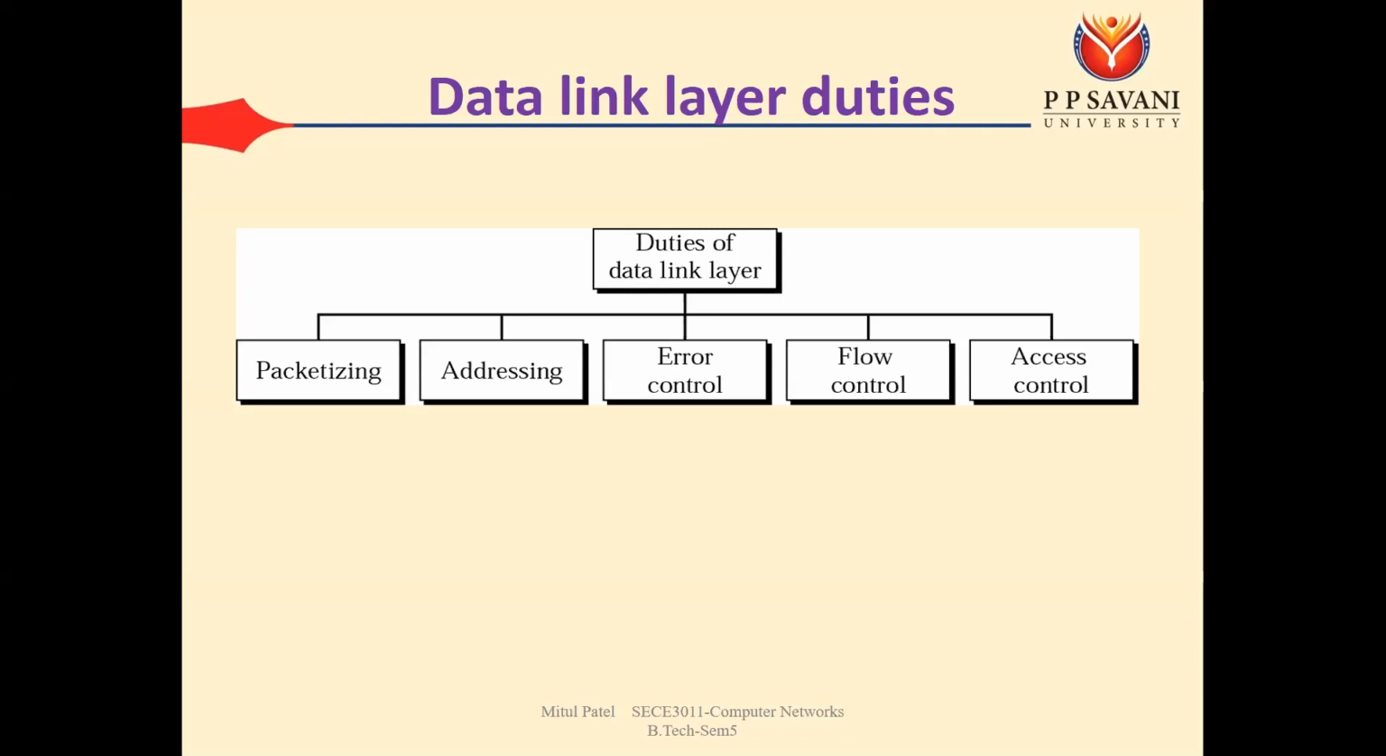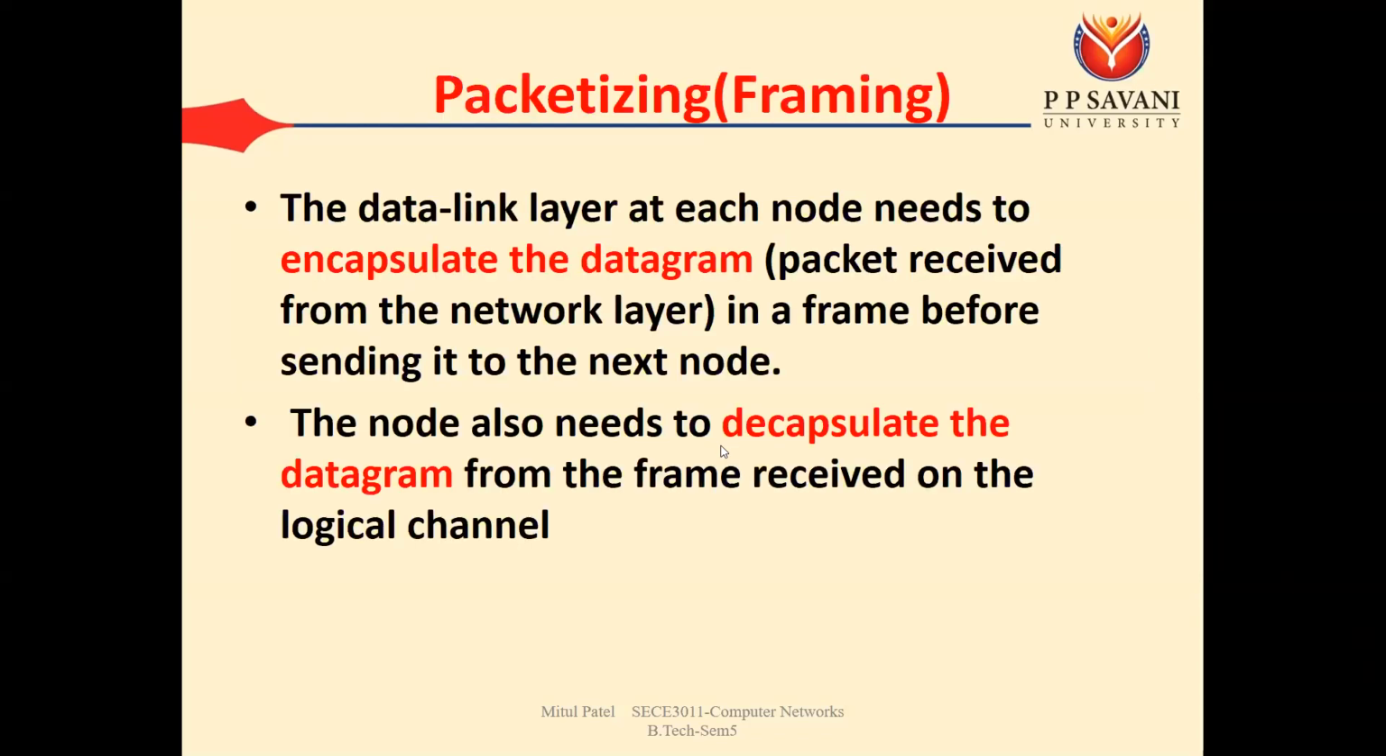Second thing is addressing, that we need to add the MAC address, error control, flow control and access control. Okay, so we need to learn all these 5 duties in the detail. So first we will see some overview, then after we will start with the error control. Okay, so just see the overview. The first duty is packetizing or framing. Okay, so we can say that the data link layer at each node needs to encapsulate the datagram. The datagram means the packet received from the network layer in a frame before sending it to the next node.